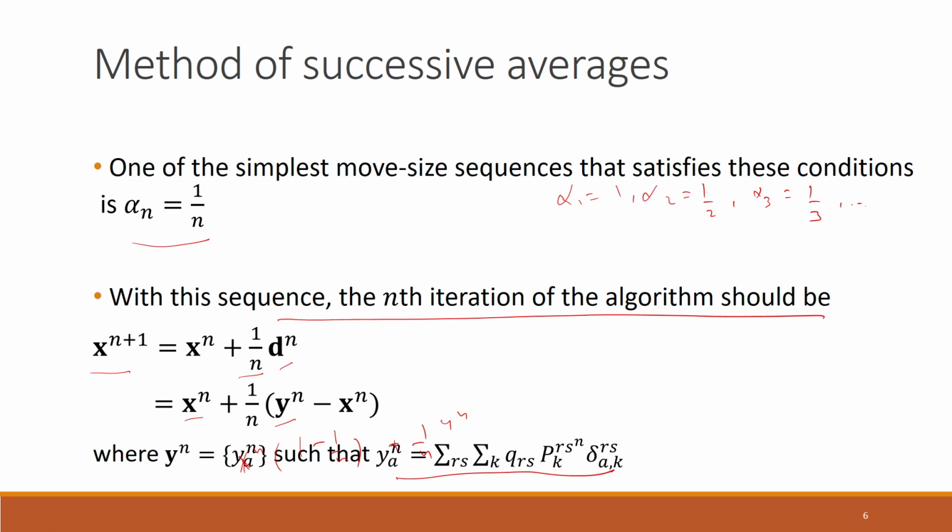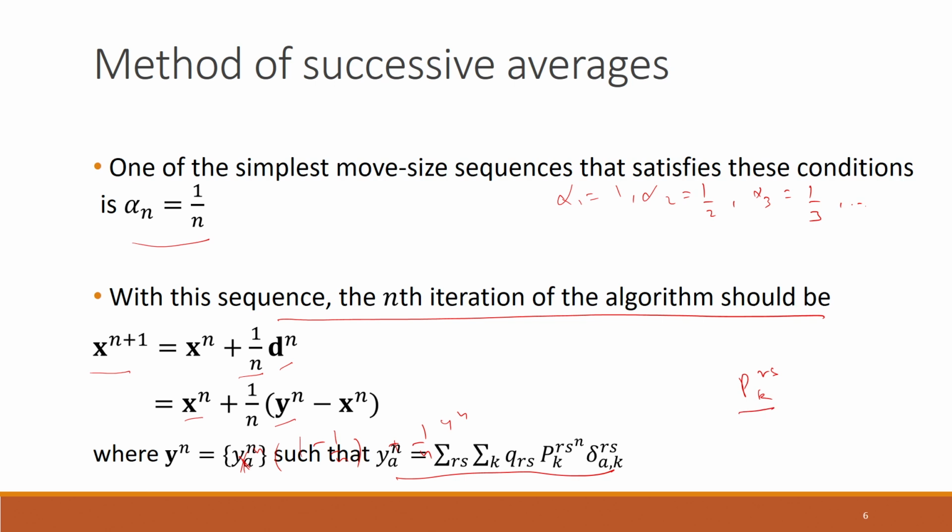If you remember what PKRS is, PKRS is the probability that the kth path has the lowest perceived travel time as compared to all the perceived travel times of different other paths which are connecting R to S. So what is the probability of that happening?